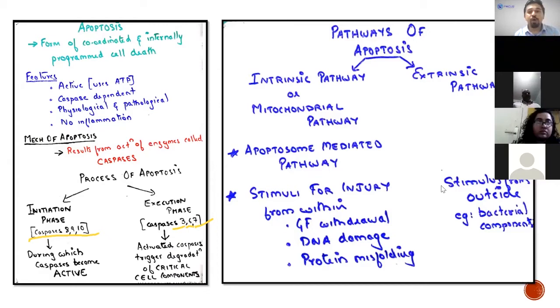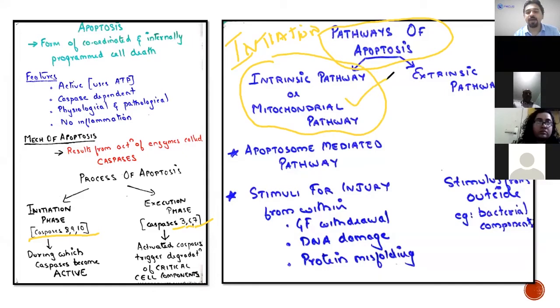Okay, now moving on to pathways of apoptosis. There are two pathways of apoptosis. This pathway of apoptosis is what will trigger the initiation phase. The initiation can occur via two pathways. What are those?